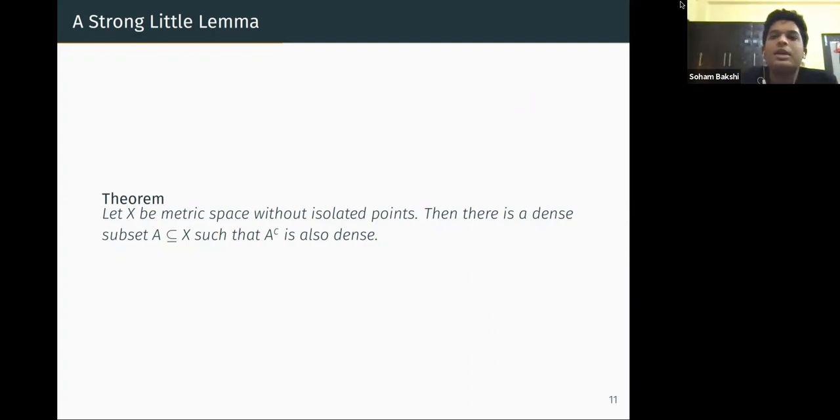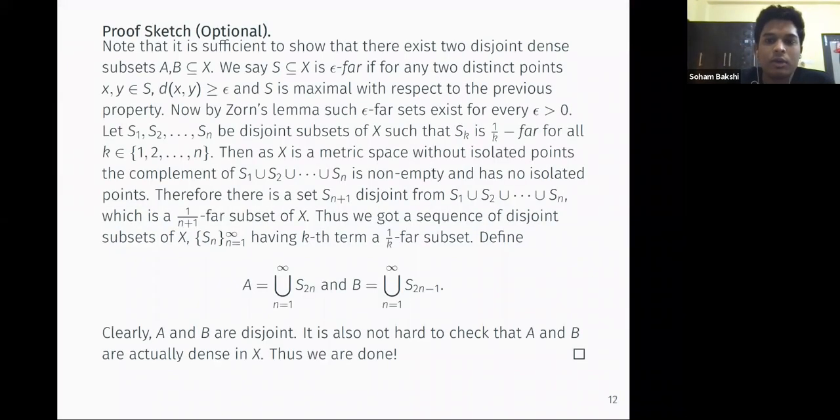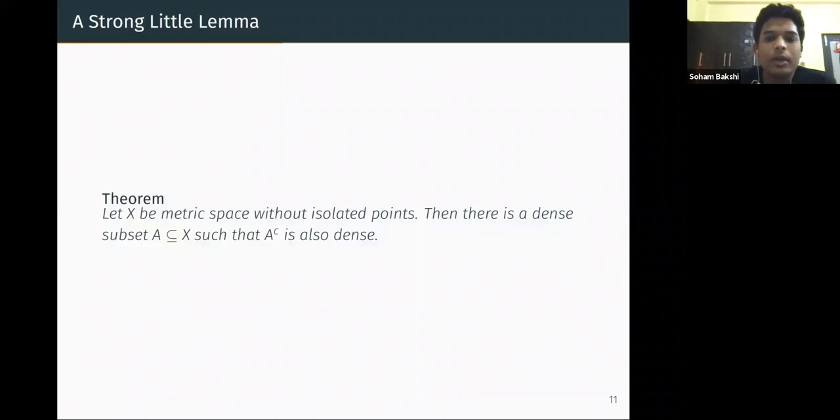We'll skip the proof for now; if we get time, we can go through it. The proof is very interesting and involves John's lemma and stuff. So given any perfect metric space, there exists a subset which is dense and whose complement is also dense.